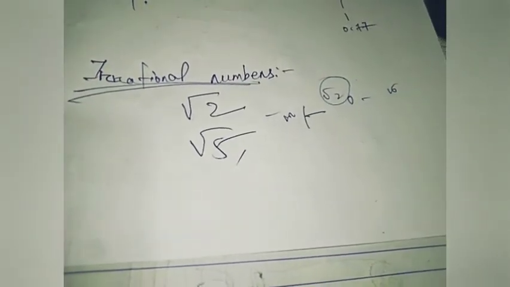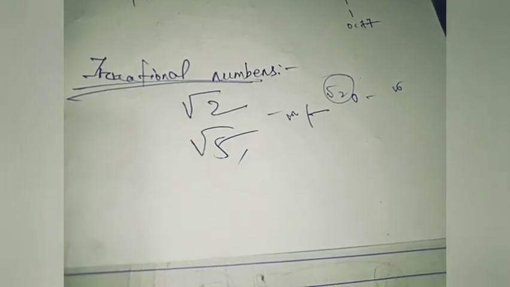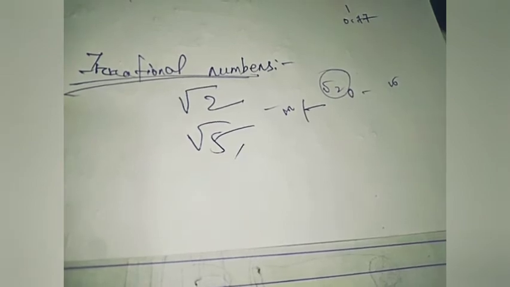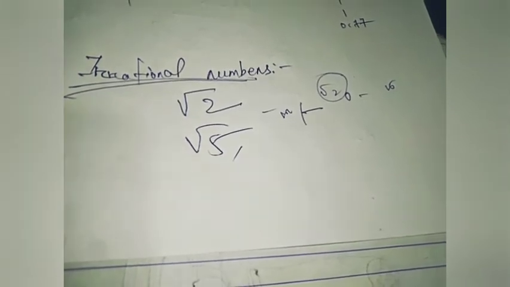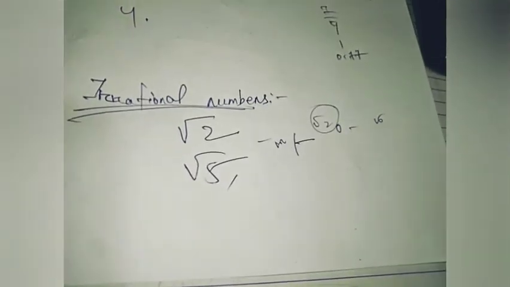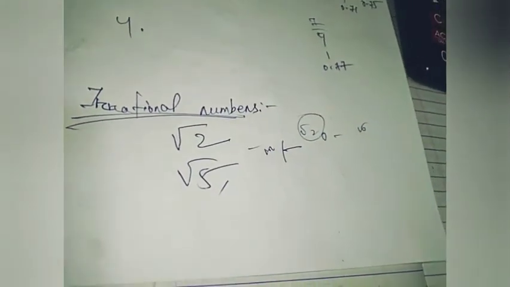It is easy to see how the Greeks might have discovered root 2. Consider a square OABC with each side of 1 unit length. By Pythagoras theorem, OB equals the square root of 1 square plus 1 square. This is finding the length of the diagonal in a square. When we have to find the diagonal length, we use the Pythagoras theorem.